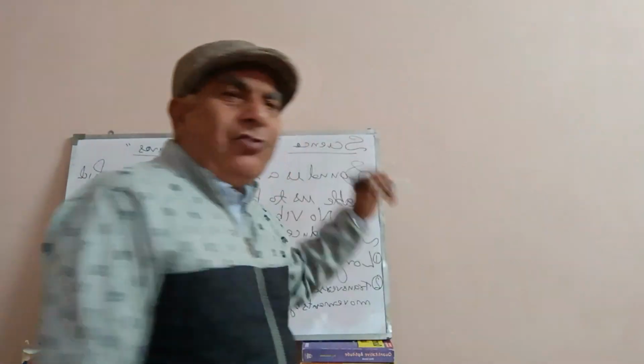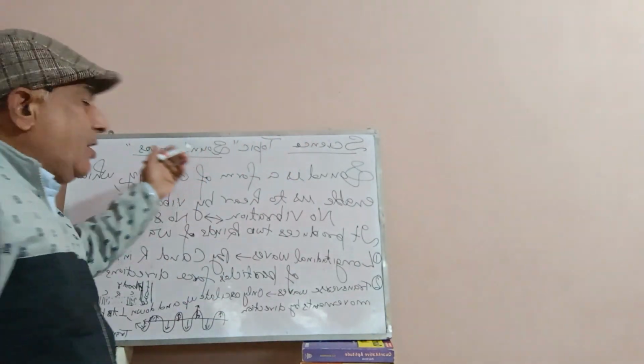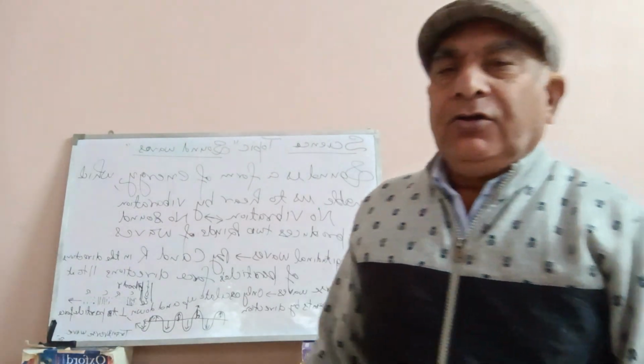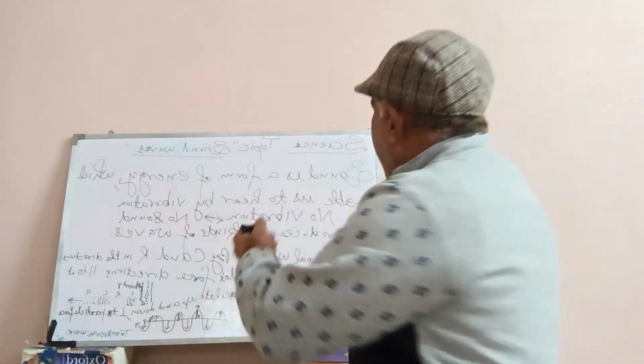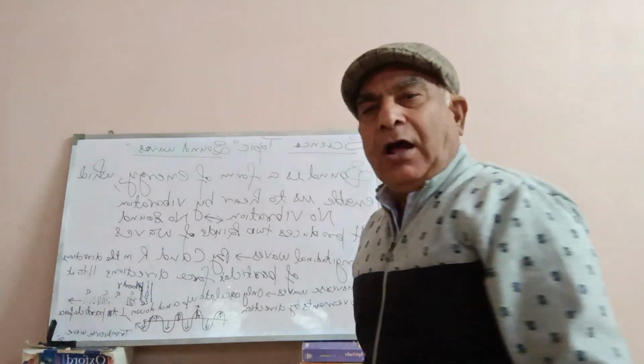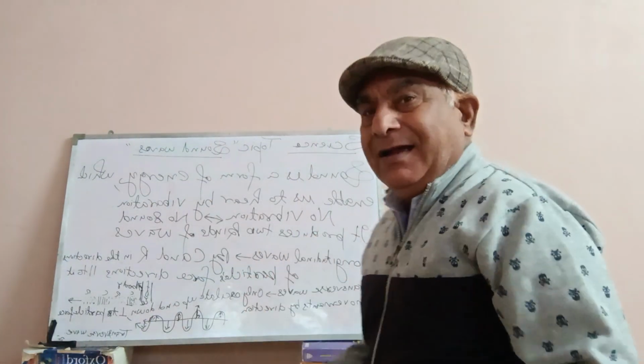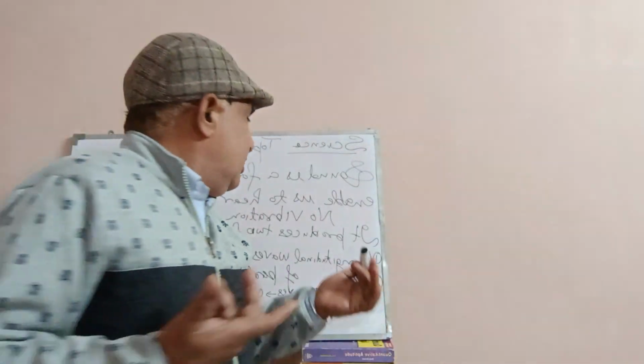Today our science topic is sound and its waves. You know, sound is a form of energy which enables us to hear by vibration.